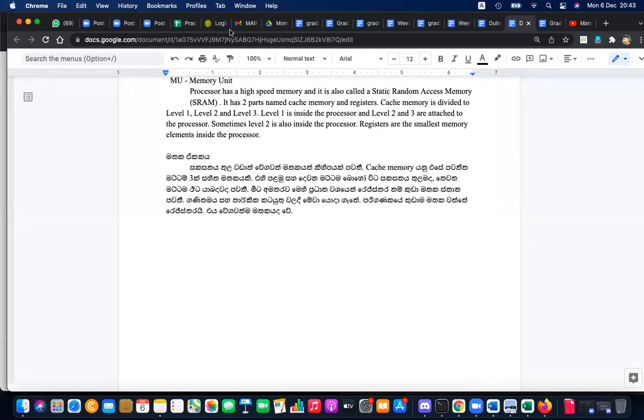Processor, we saw in the task manager. Can you remember level 1, level 2, level 3 caches in the task manager? Level 1 and level 2 are inside the processor and level 3 is outside the processor. Those are fast memories inside the processor, and level 3 is anyway attached to the processor. And there are registers too. Registers are high speed memory cells. Those are the smallest memory elements in the computer, but the speed of the register is really high. Okay, this is first day lesson.